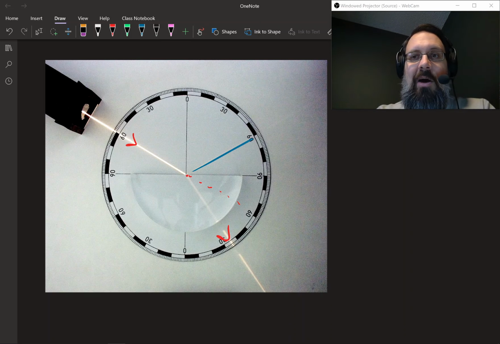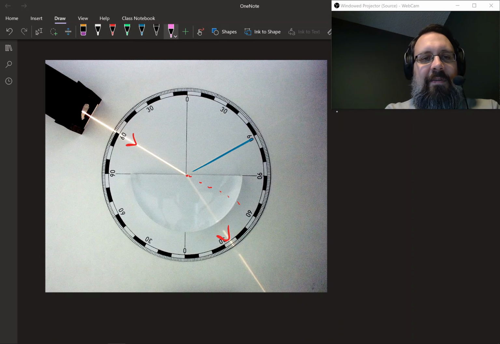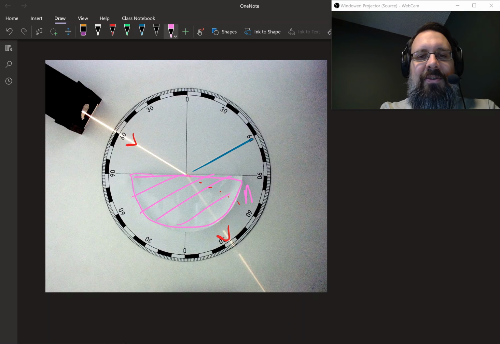So we want to figure out what the refractive index is of this object here. I put an arrow there. This is going to be N2, and then N1 is just air. So we'll just use 1.